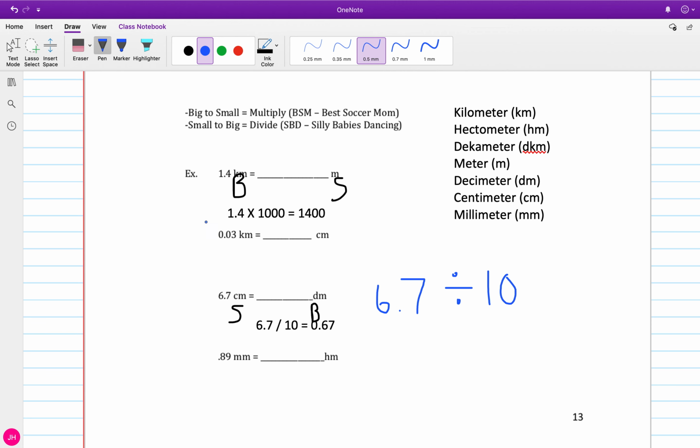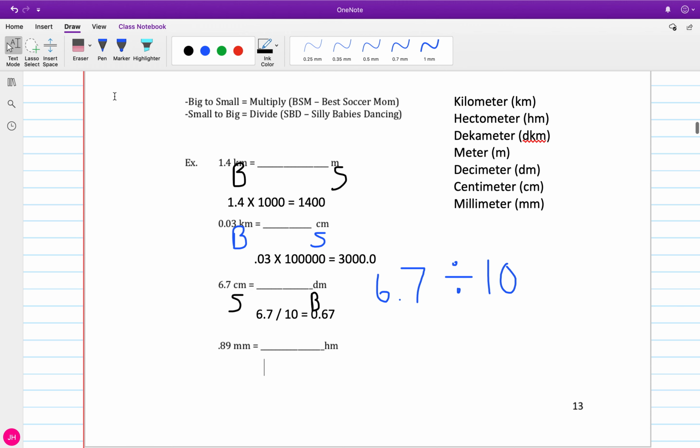All right, so let's go over these two. Kilometers is big, centimeters is small, and there is a huge difference between these. So I'm going to be multiplying, from centimeters all the way up to kilometers. Again, count your place values. Tens place, hundreds, thousands, 10,000, 100,000. So that's what I'm going to be using here. So 0.03 times 100,000. So that's going to give me 3,000 as my answer.